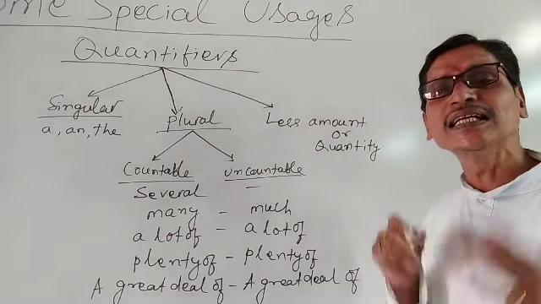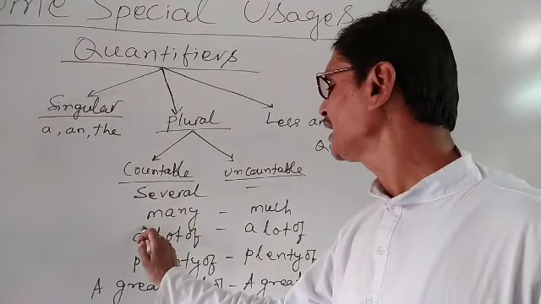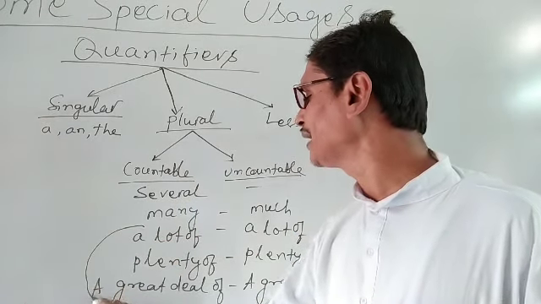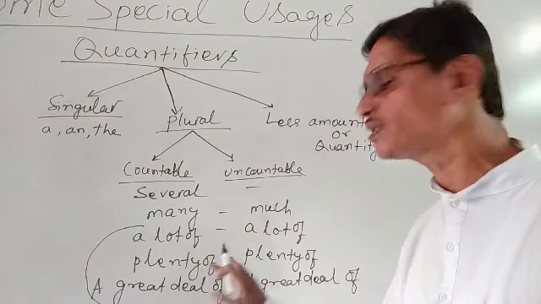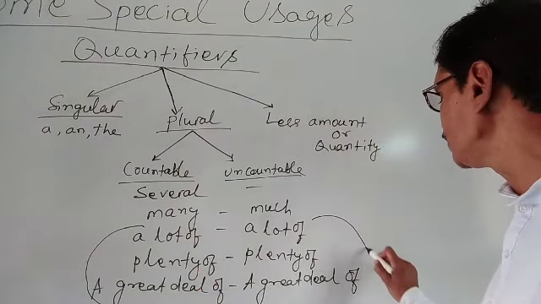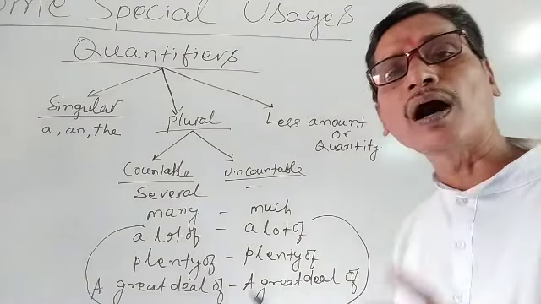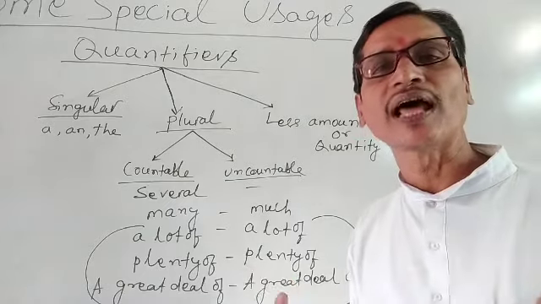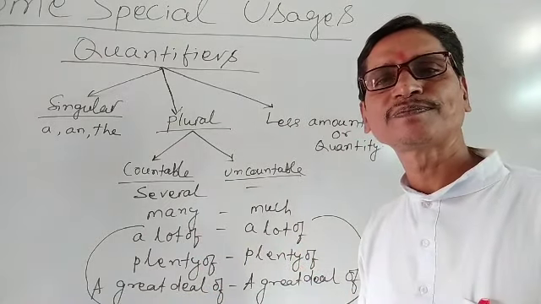The difference we find here is that we used a lot of, plenty of, and a great deal of for countable nouns, as well as for uncountable nouns, to know their amount or quantity.